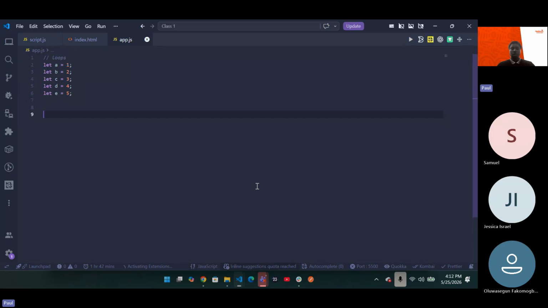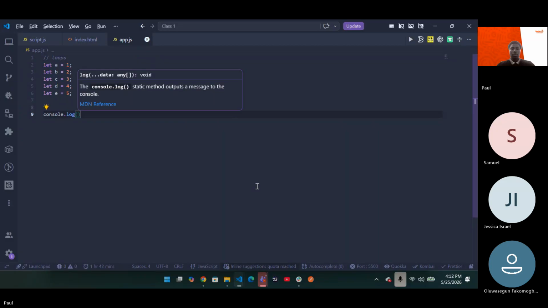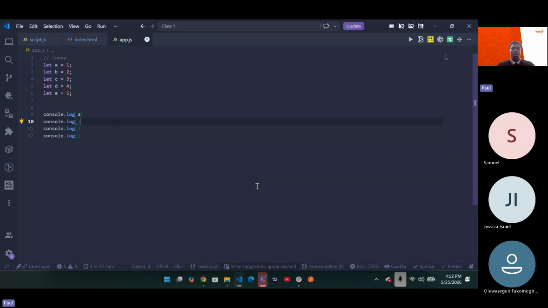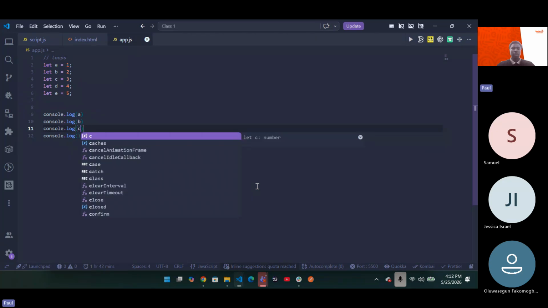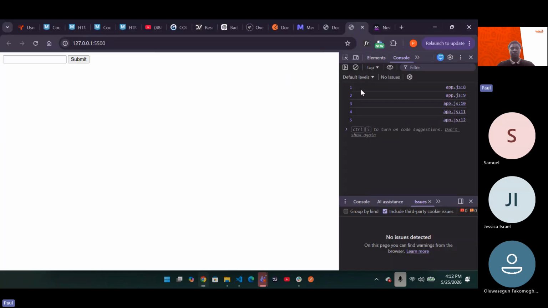Then how do I print each of them out? Like I said, console.log A, B, C, D, and I'm going to break it out, and I'm going to have E. Now, if you check out your console, what are you going to have? You're going to have 1, 2, 3, 4, 5. Do you get it now?